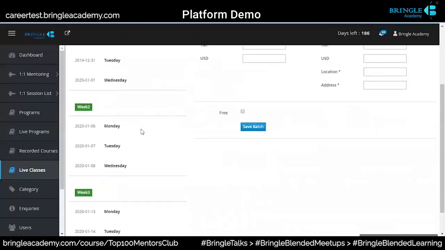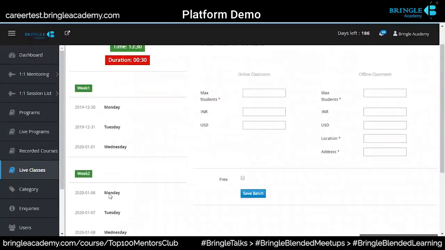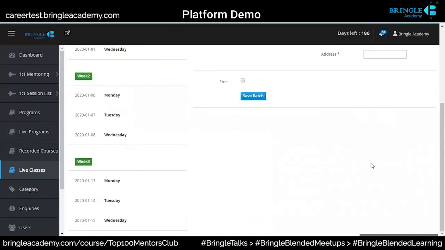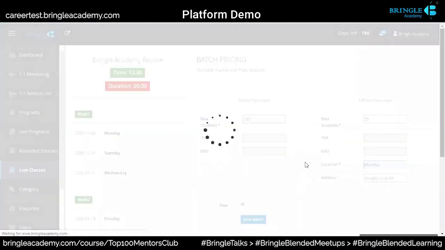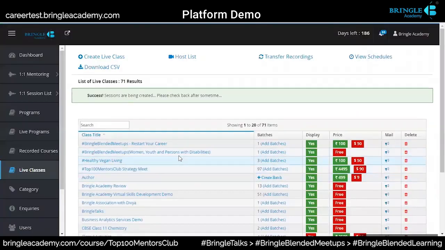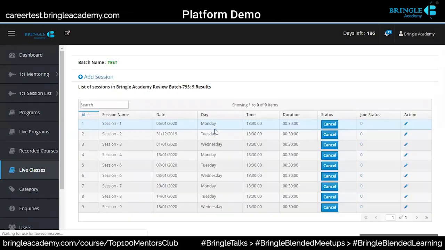it creates the entire batch for week 1, Monday, Tuesday, Wednesday, week 2 and week 3. If there is any conflict, it will tell you here what the conflict is, and accordingly you will have to change it. Once you put this in and save the batch, your batches are getting created out here. This is where we have created those 9 sessions,